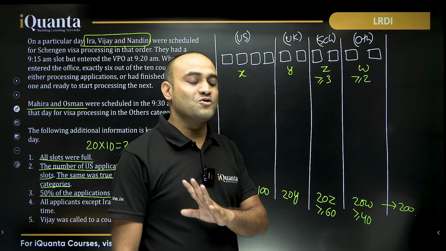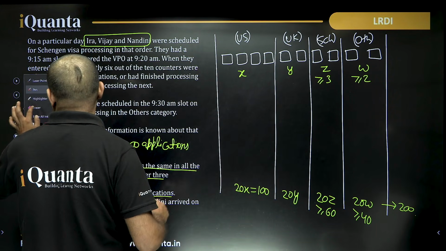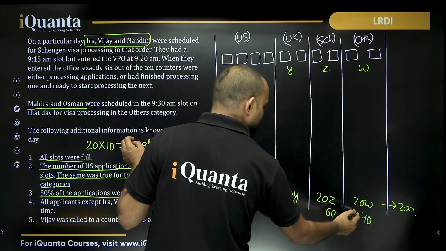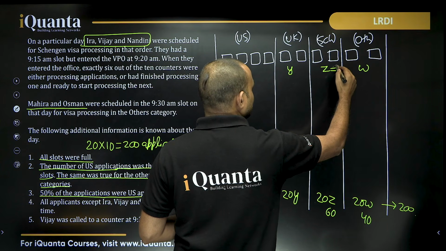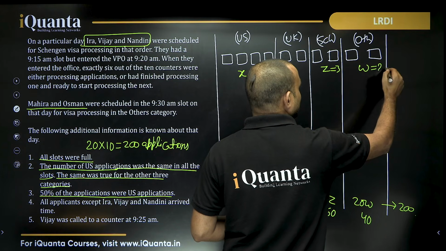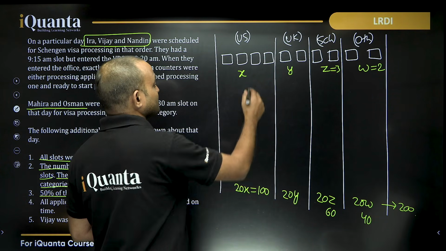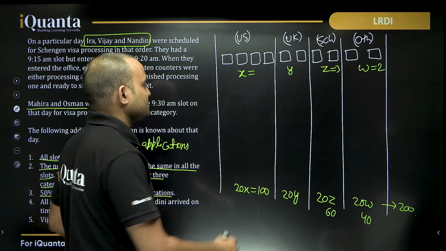There is no more than this, this is the exact value. The number of applicants in each slot for the Schengen category is exactly 3, the number of applications in each slot for the others category is exactly 2, and the number of applications in the US category, if the total is 100, then 100 by 20 is equal to 5.